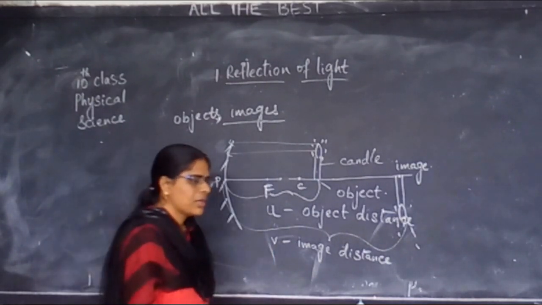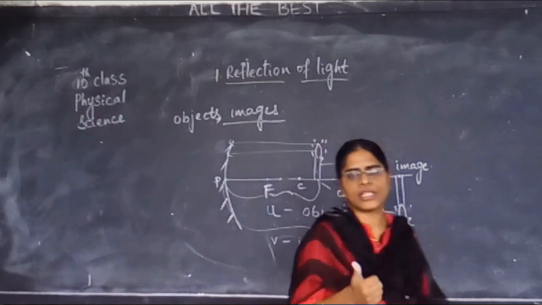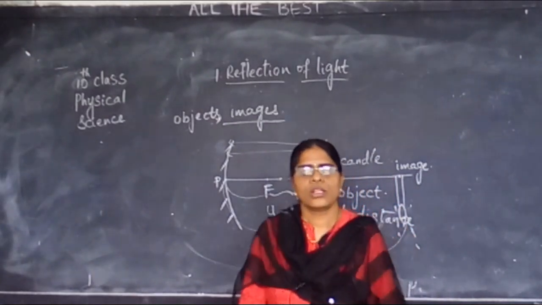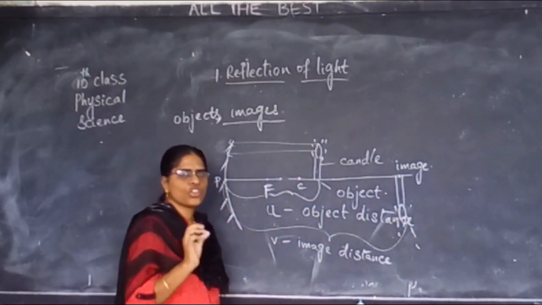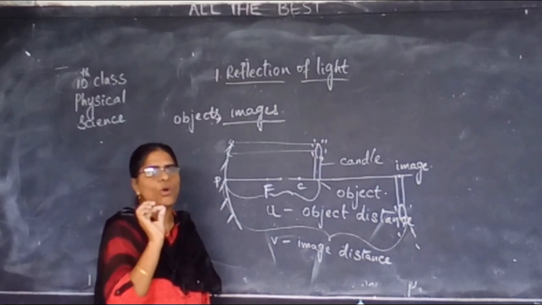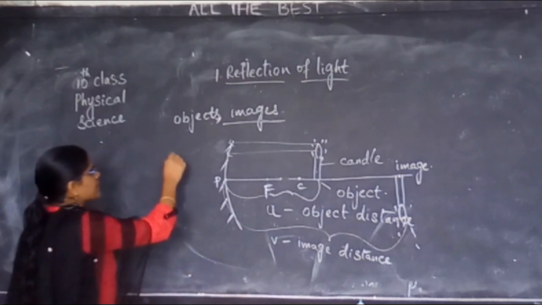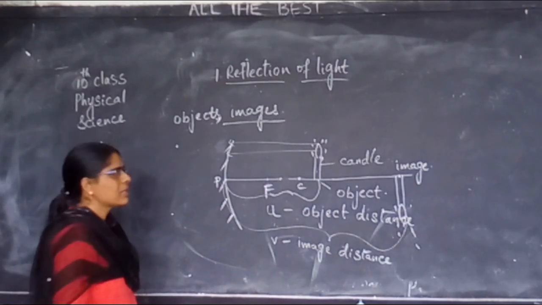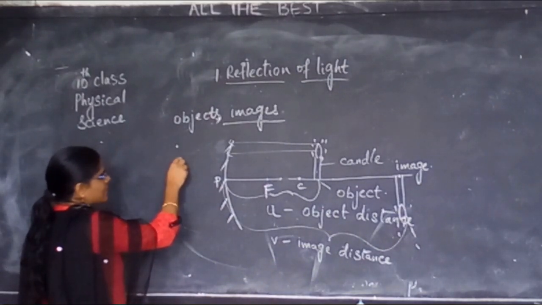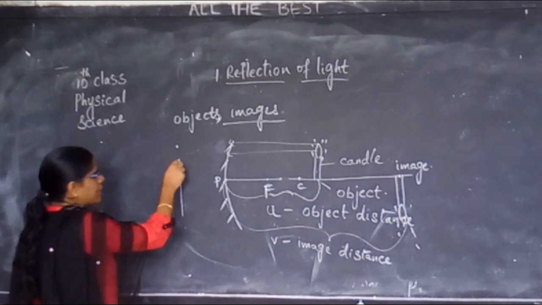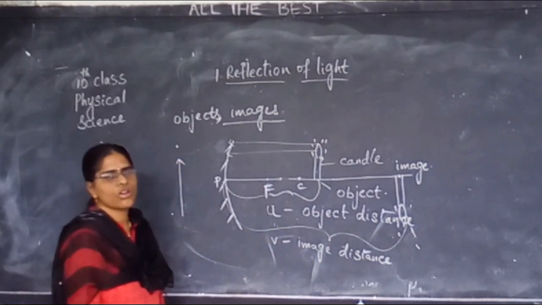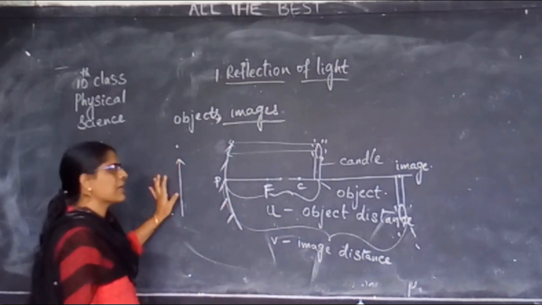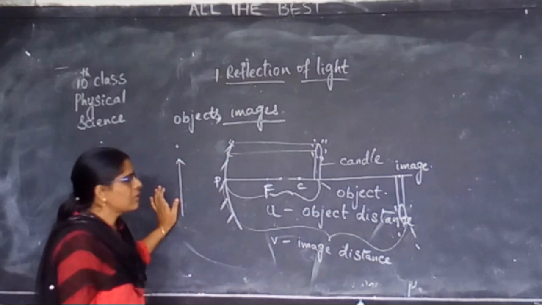Now, we have learned that whenever there is an object, there is an image. Now, objects, you will be studying here a point object. Objects are point, like a point it can also be. Sometimes you will be seeing extended objects, represented with a straight line and an arrow on the top.